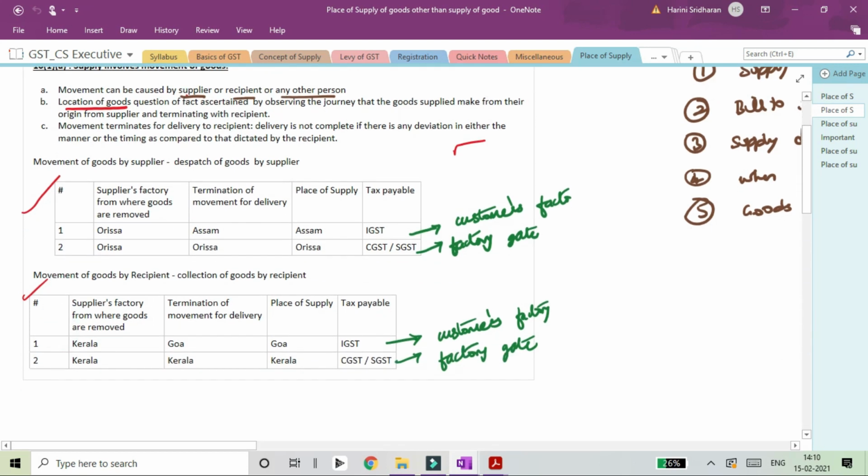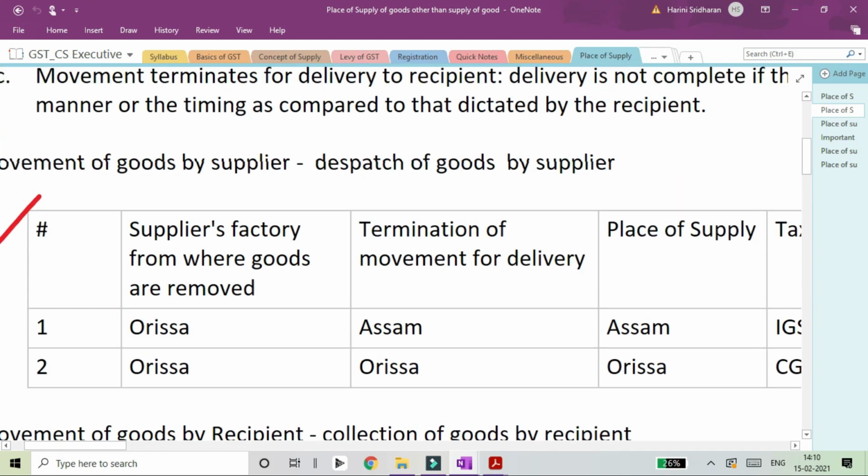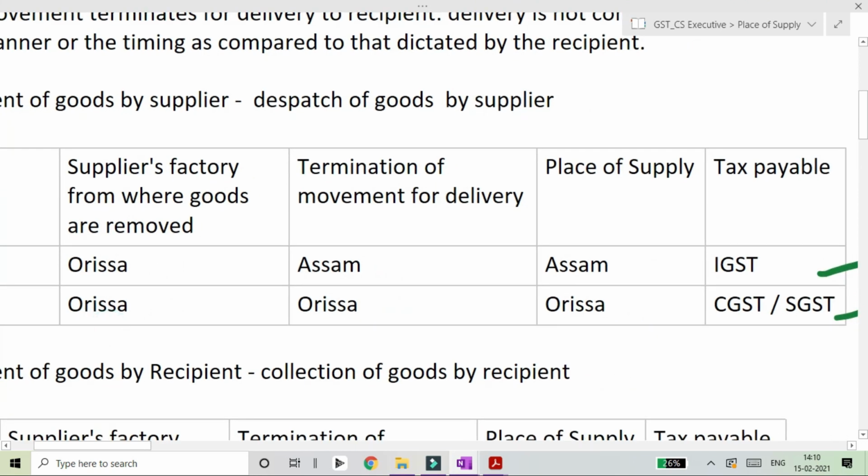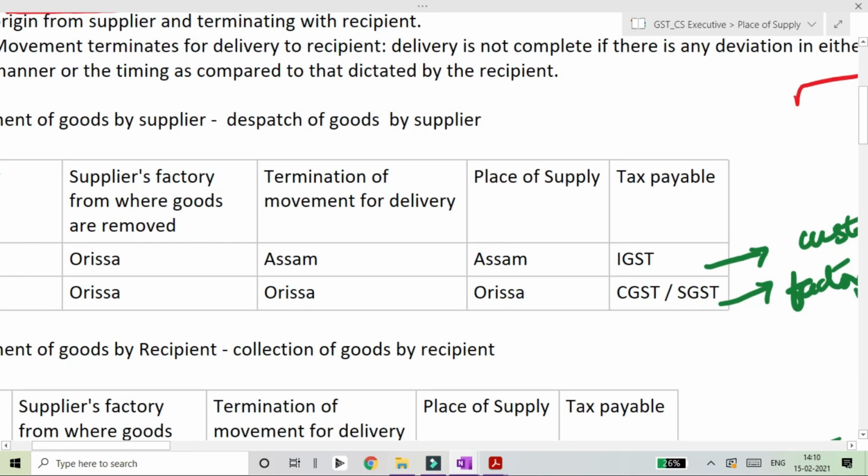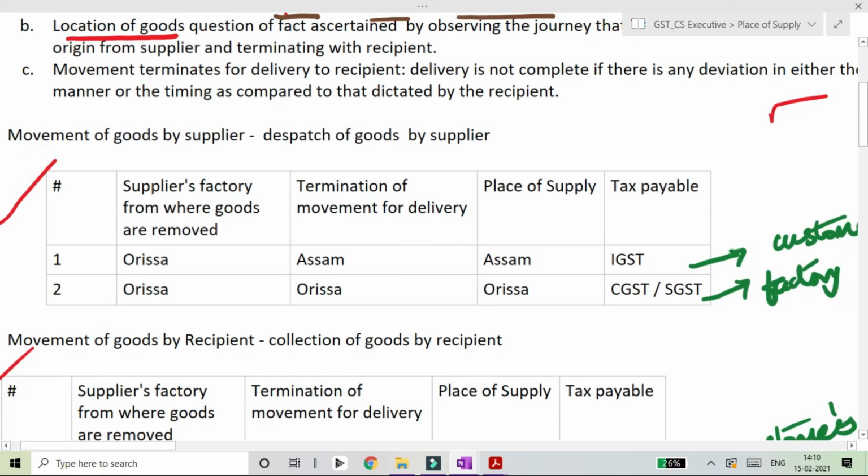When the movement of goods is being caused by the supplier, that is, when the supplier has agreed to dispatch the goods to the recipient's premises. Assume that the supplier's factory is in Orissa, and they have agreed that when the goods reach Assam, then the order will be treated as fulfilled by the supplier.